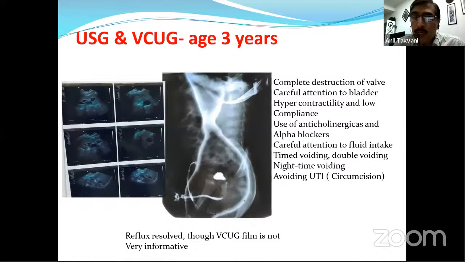And this can all be achieved with complete destruction of the wall and careful attention to the bladder dynamics. We have to address the hypercontractility with empirical treatment, and the low compliance with judicious use of anticholinergics in the initial months of life. Then careful attention to fluid intake and output, timed voiding, double voiding if required, nighttime voiding as well as nighttime catheter drainage, and avoiding UTI, maybe with antibiotic prophylaxis. Adding circumcision, we can achieve this kind of outcome.